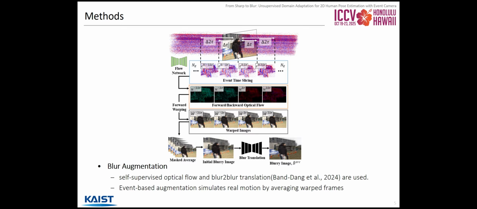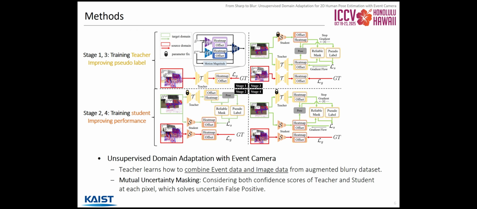We sliced the event stream and applied forward warping with event-based self-supervised optical flow. After post-processing with blur translation, we averaged those images to obtain a blurry image. In addition, we present a multi-stage teacher-student learning framework.